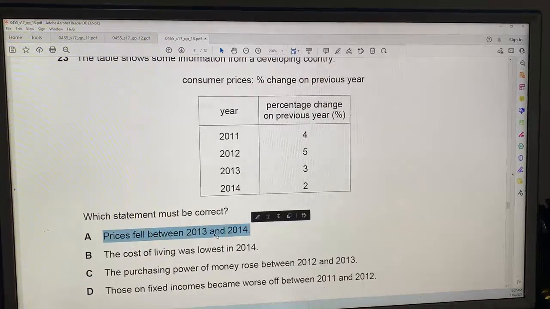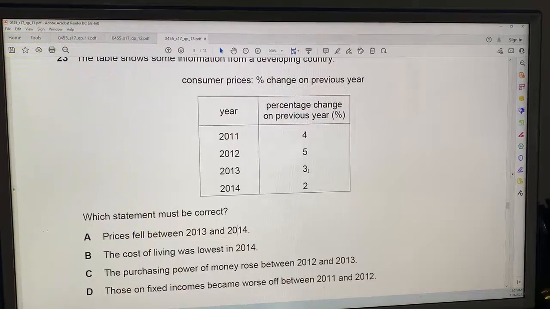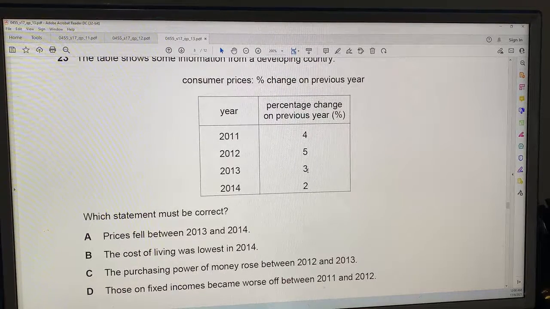Prices fell between 2013 and 2014. Is that true? No. There was 2% inflation in 2014, so prices were higher in 2014. They're trying to mislead you. Inflation was lower in 2014 than 2013, but that's just disinflation. Prices were still higher by 2%. So no, which statement must be correct? A is not correct.